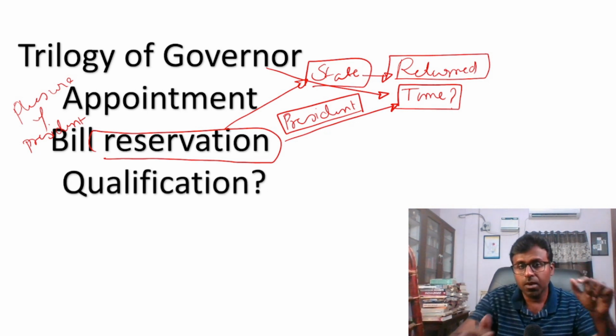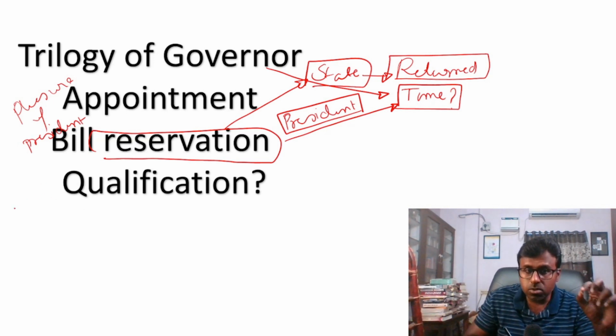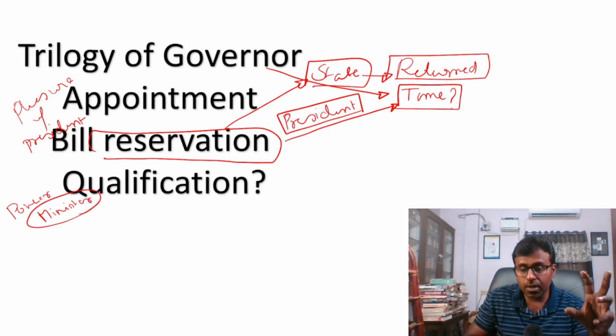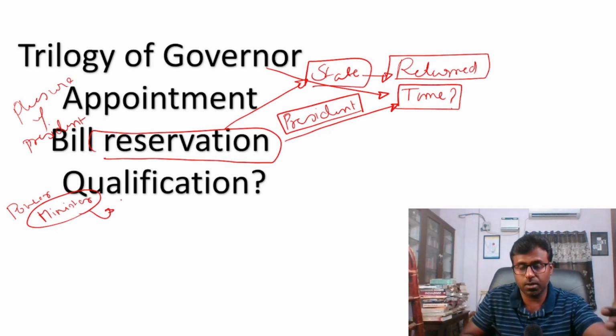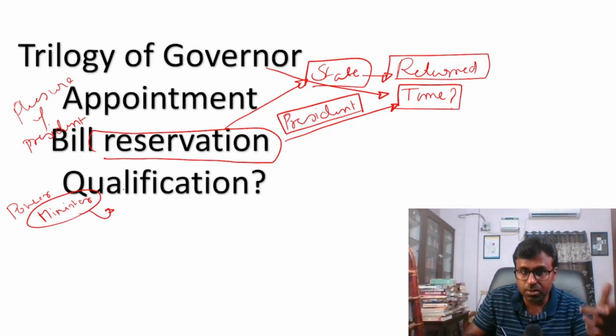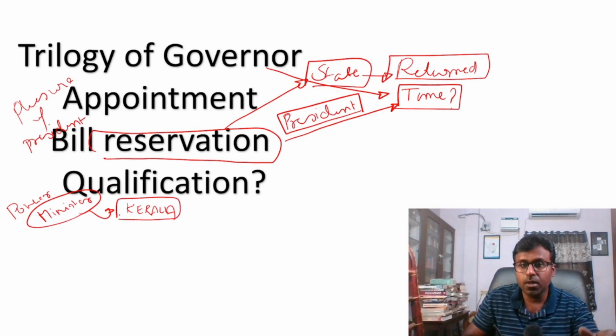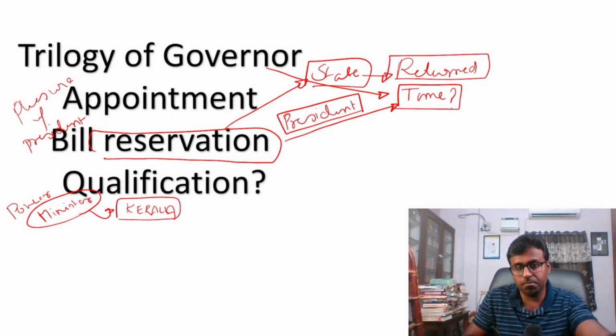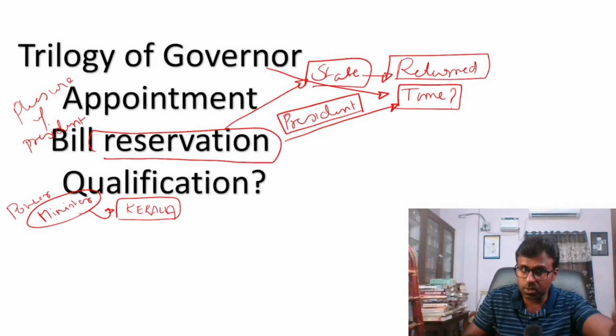As I said, appointment and qualification, and also look at whether the Governor has the power to appoint ministers, or says that I cannot appoint a minister, because this became an issue in Kerala. Can the Governor say that I don't want to appoint this person as a minister because that person has gone against the constitution? That was the reason given in Kerala. So can the Governor do that?